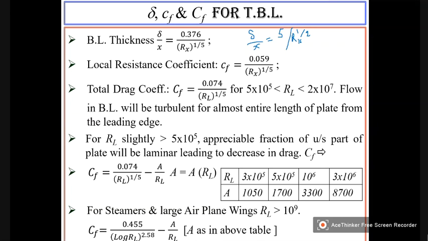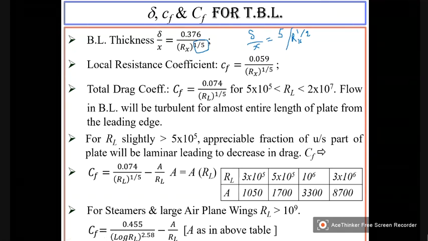Whereas in the case of turbulent boundary layer, it is inversely proportional to Rx to the power of 1 by 5. Delta by x is proportional to Rx to the power of 1 by 5. Whereas in laminar boundary layer, delta by x is proportional to 1 by root Rx.